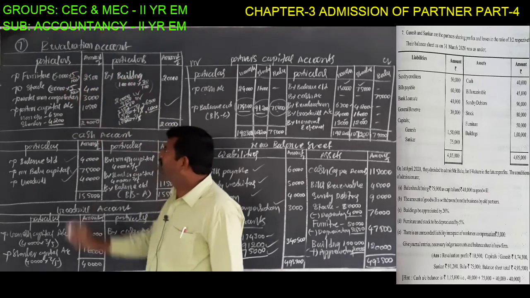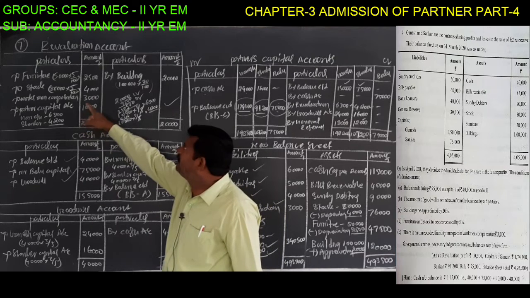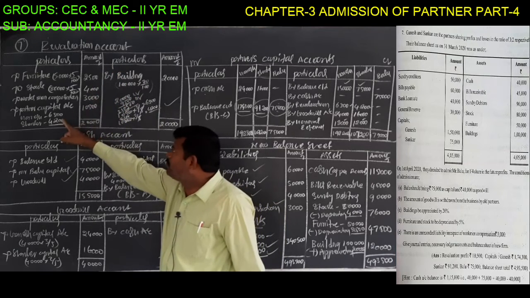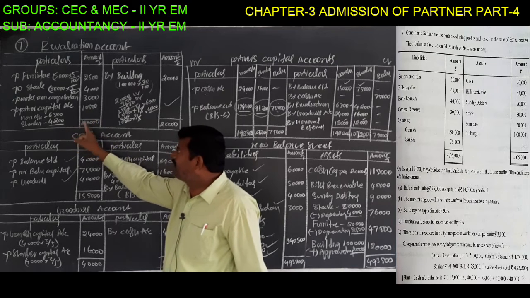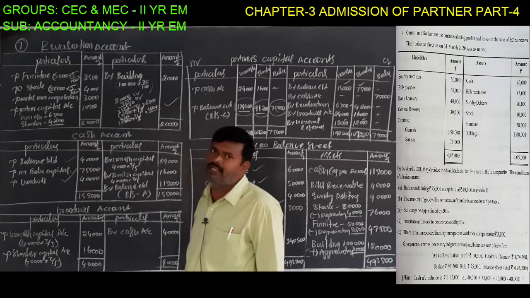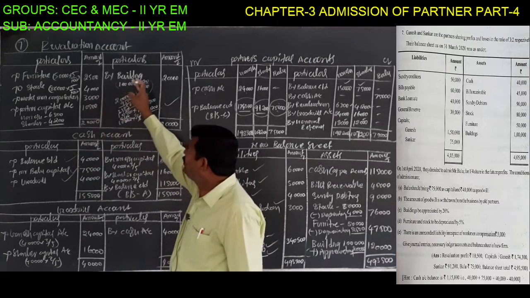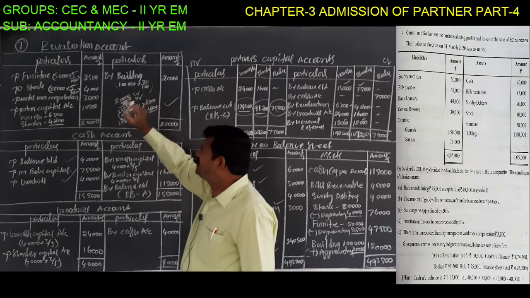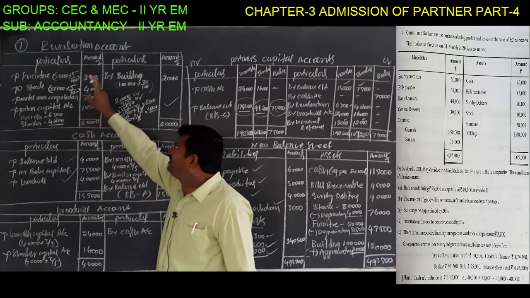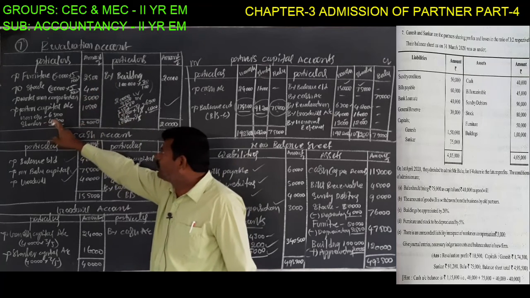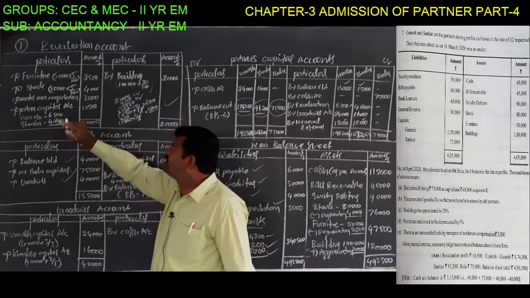Third entry, for distribution of profit: revaluation account debit to partners' capital, to Ganesh capital account, to Shankar capital account. So the first entry is for losses, the second for appreciation, the third for distribution of profit.